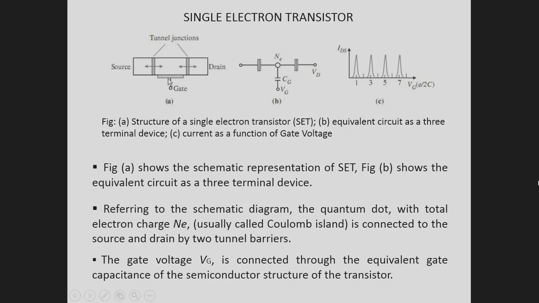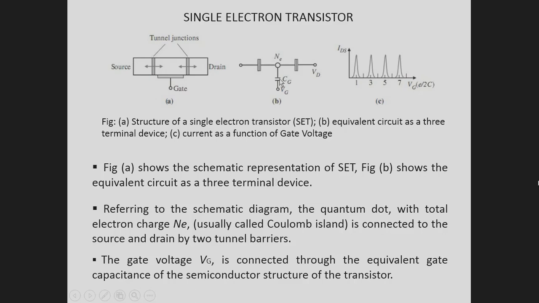Now, these are the structural details of a single electron transistor. There are the source terminal and the drain terminal. In between, there are two tunnel junctions and what is called the Coulomb island. The Coulomb island is actually a charge island, and to this island the gate is connected through an insulating material, so that there won't be any tunneling through the gate. The gate voltage is applied between the gate and the source and drain, of course with proper biasing.